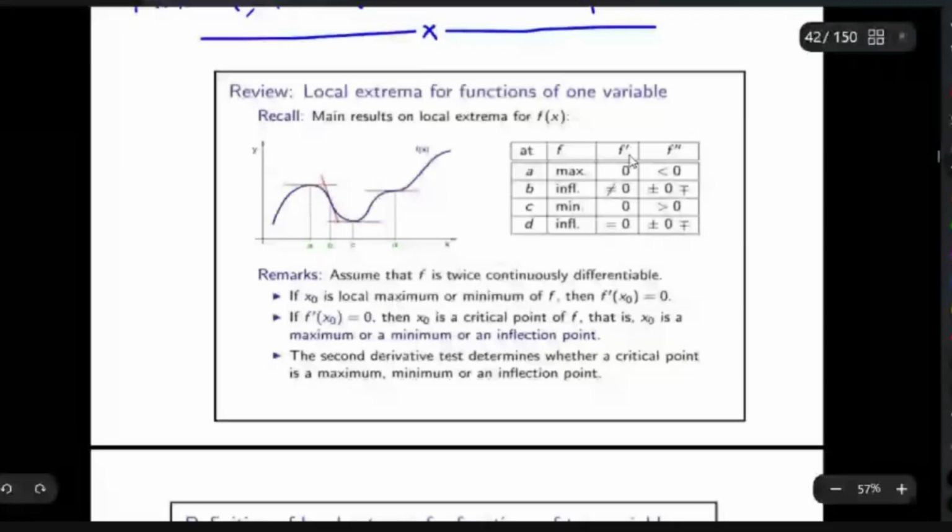But for the other cases, for finding the maximum, you have to go for the first derivative. If it is 0, then you go for the second derivative. If it is less than 0, that is the point of maximum. Here A is the point of maximum and C is the point of minimum. Now we will look at the analog of these things for functions of two variables. Let us look at that one.